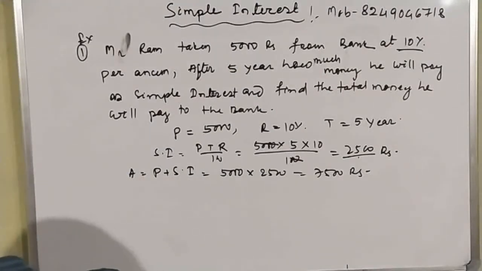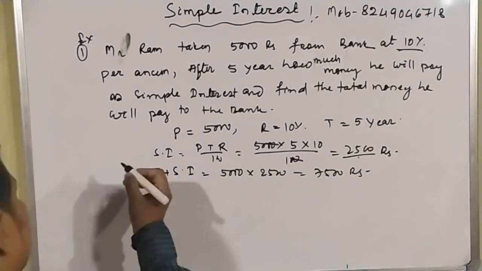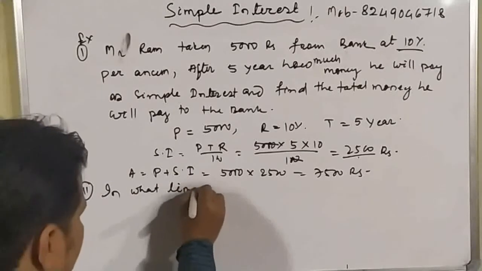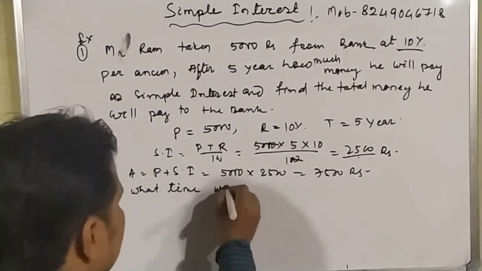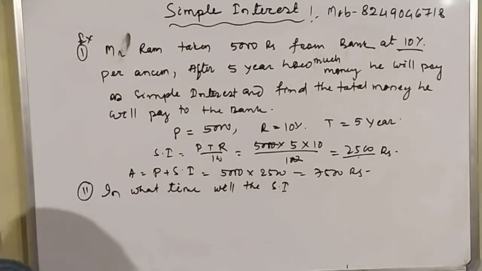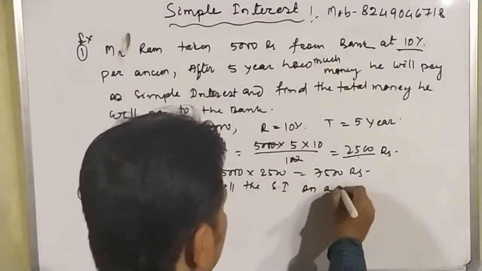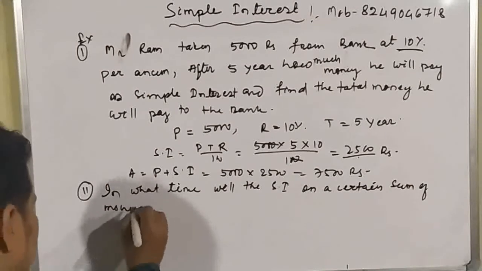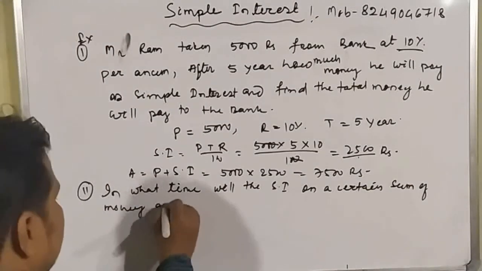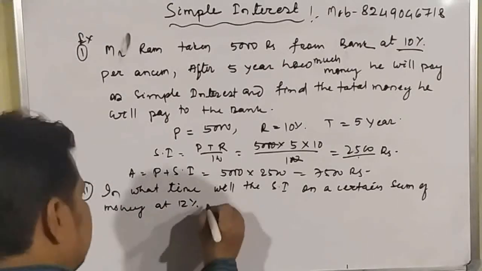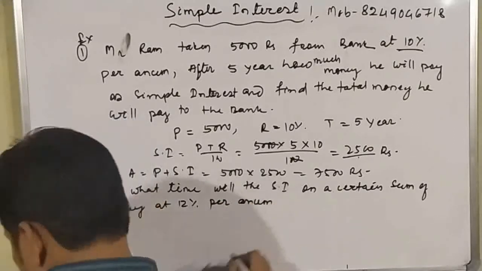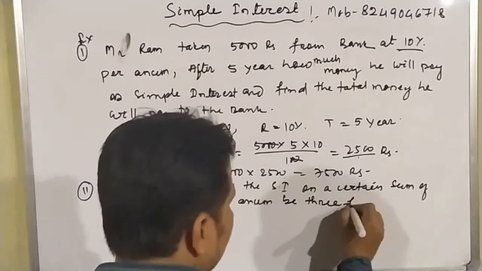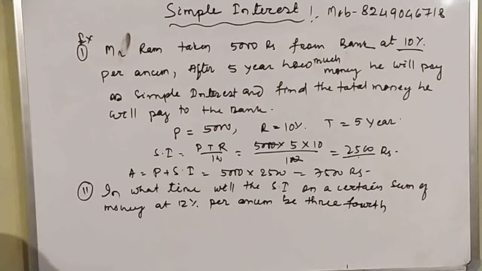Okay, so next question we will find out. In what time will the simple interest on a certain sum of money at 12% per annum be three-fourth of itself.